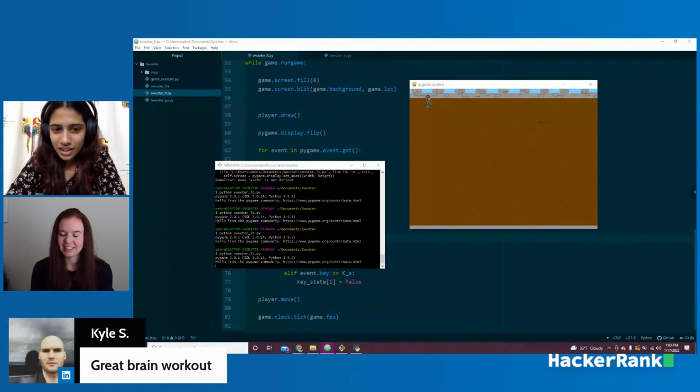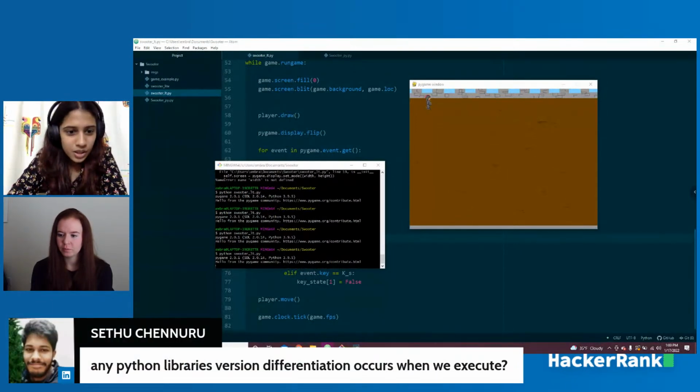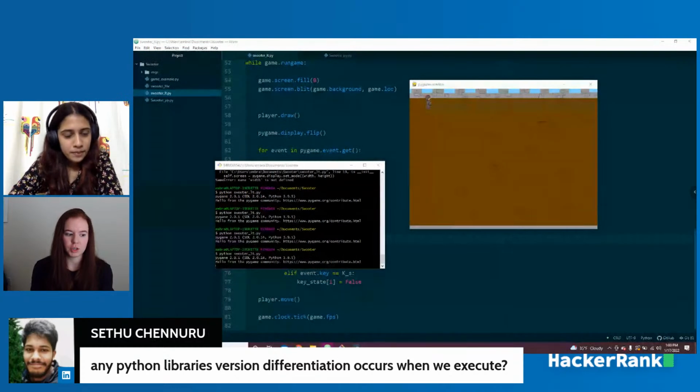Let's take one last question from Setu, who asks, do any Python library version differences occur when we execute? You should be fine with the libraries that I have here. They all work well with each other. If you've done much in Python in the past, you'll know that packages can be a giant pain sometimes, because new versions don't always work well with old versions of packages, which is why a lot of people use different environments on their desktop.